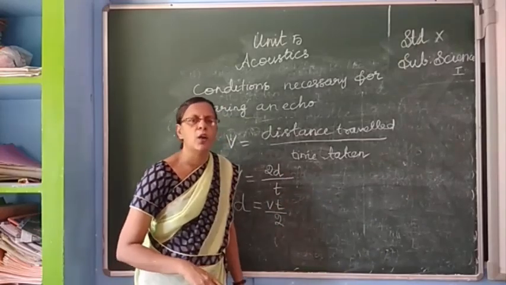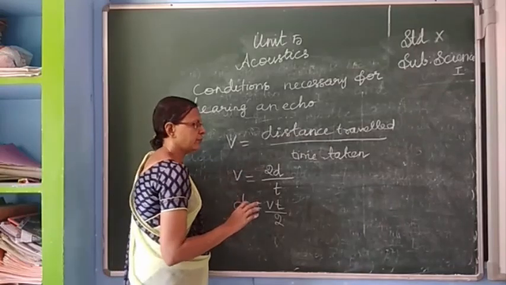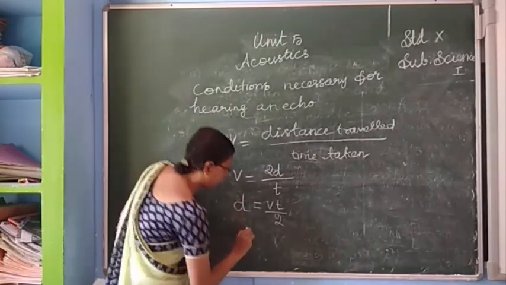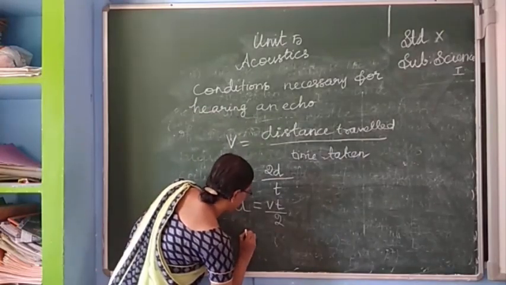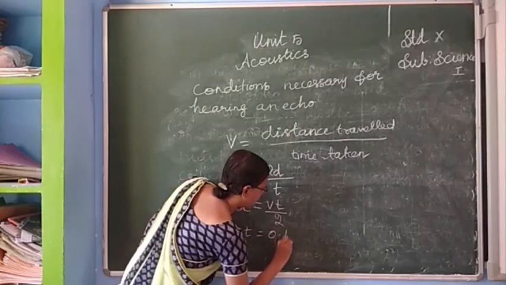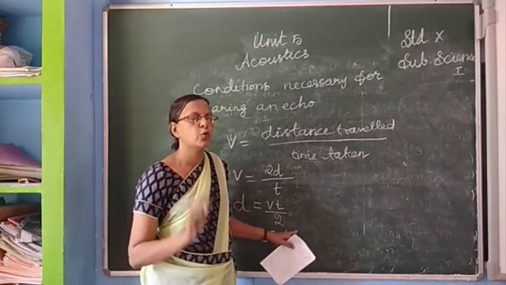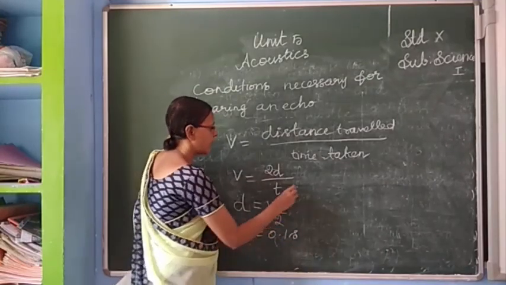Now we know the persistence of sound, the minimum time gap between two sounds, so T is equal to 0.1 second. So we have to substitute T is equal to 0.1 here.